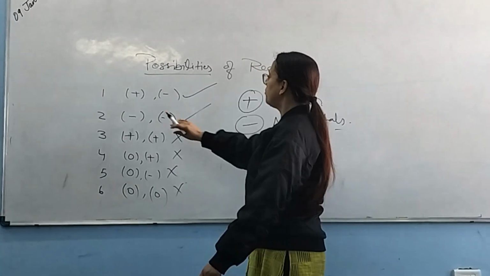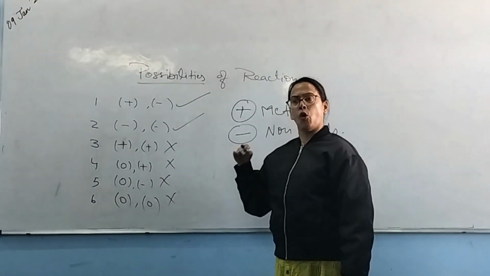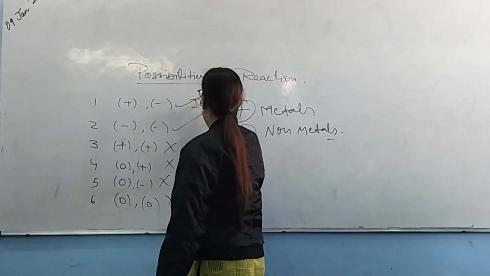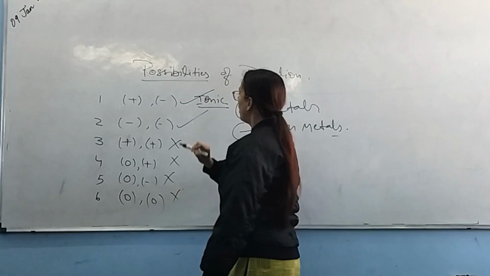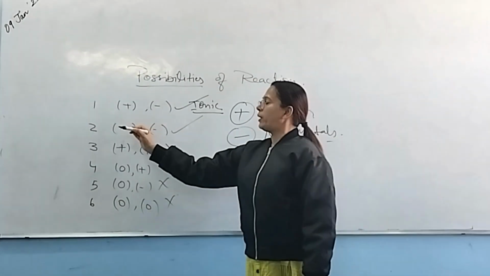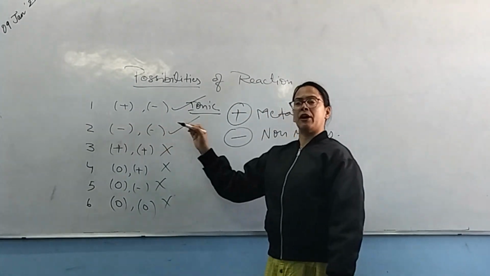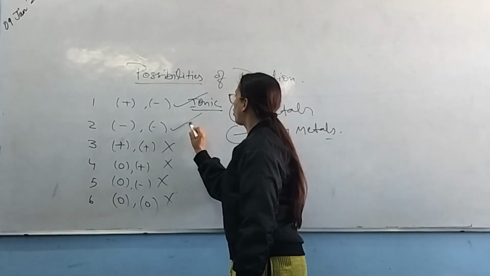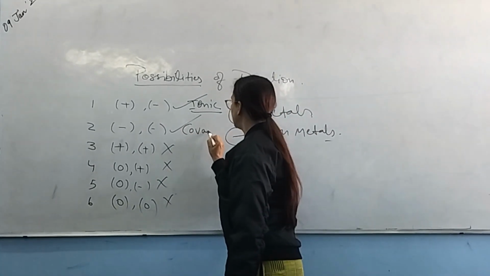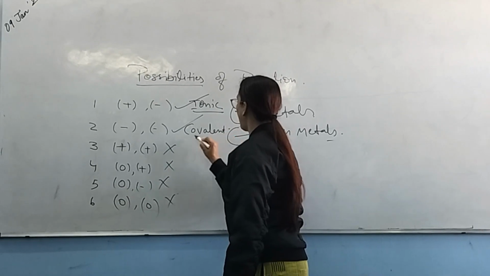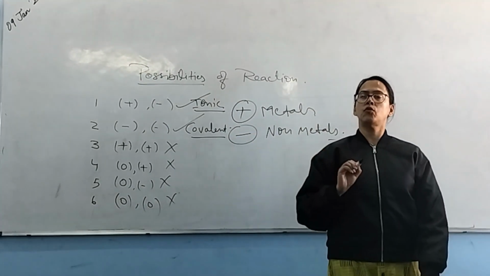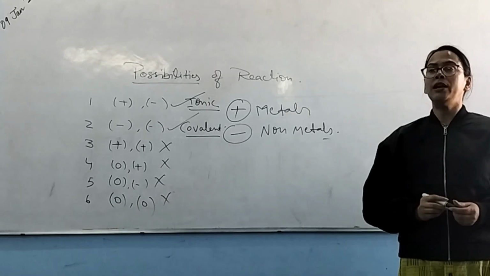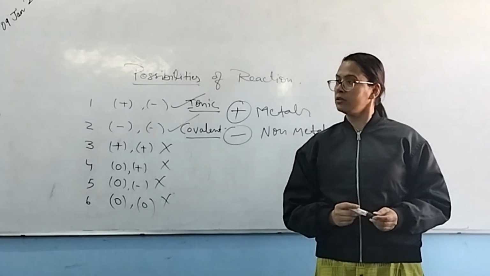Whenever a metal and non-metal combine to form a new compound, what kind of compound is it? Ionic compound. And when negative and negative combine to form a new compound, we get a covalent compound. What do we get? Covalent compound. So today you all have done a number of reactions.